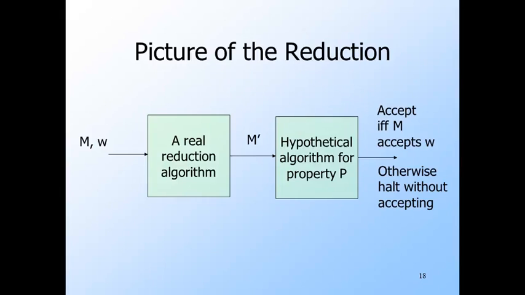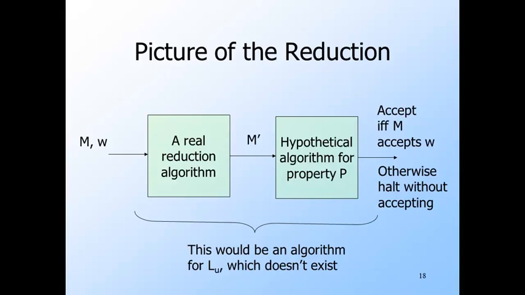This is a picture that reviews the argument for why the existence of the reduction from LU to LP proves LP is undecidable. We have a real reduction algorithm. I hope you are convinced that you could program this algorithm if you were paid enough. We then contradict the hypothesis that LP has an algorithm by supposing that algorithm existed.